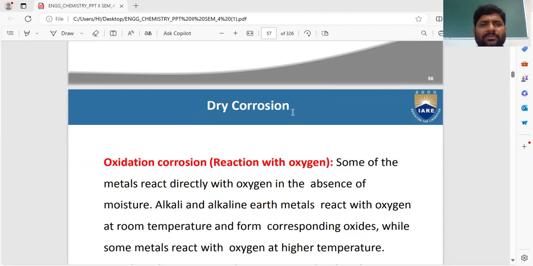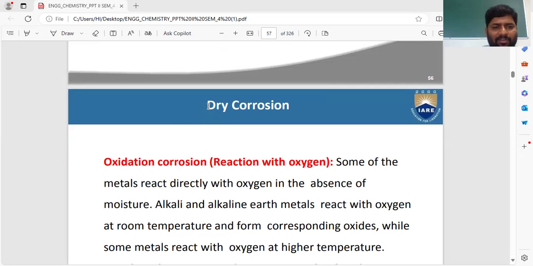In wet corrosion, the corrosion occurs at the surface of the metal in the presence of moisture. That's all. Dry corrosion means the corrosion occurs at the surface of the metal in the absence of moisture. In the case of wet corrosion, presence of moisture. Do remember: absence of moisture, dry corrosion. Presence of moisture, wet corrosion.